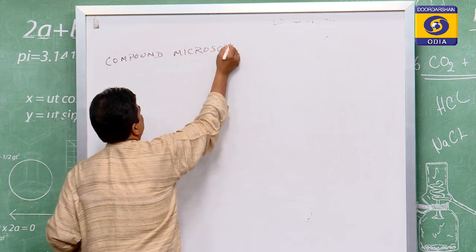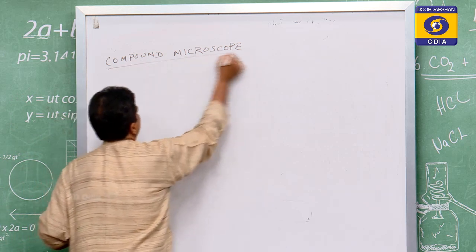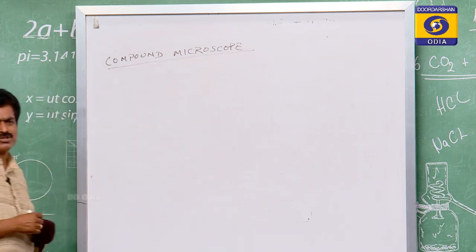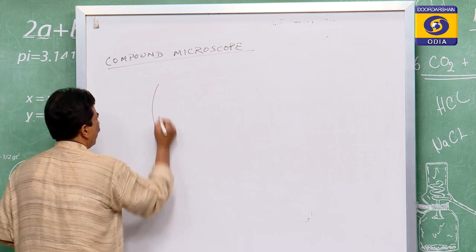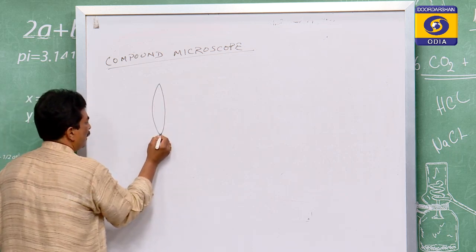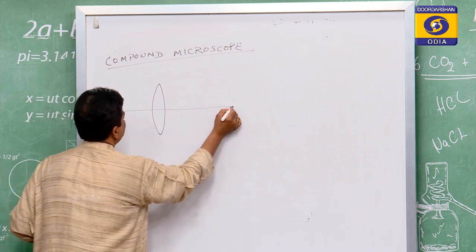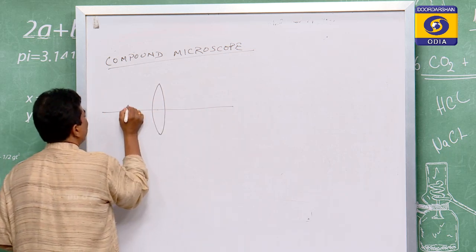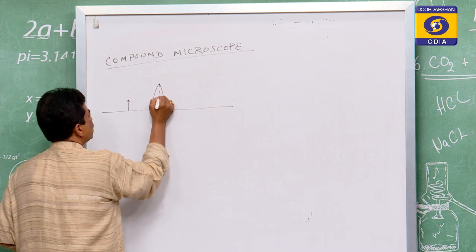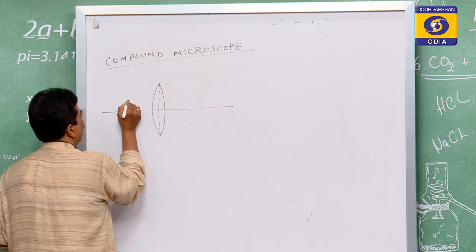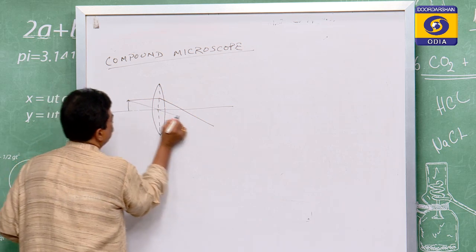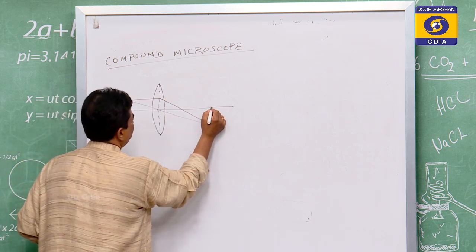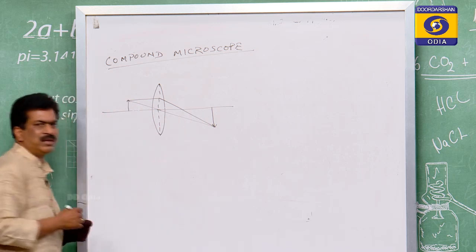Compound microscope. Compound means it must have more than one. But for the simple one, we have taken a simple lens. For that lens we have taken an object. This is its optical axis. A ray is coming and another ray is going through its optical center. They meet and this is its image.